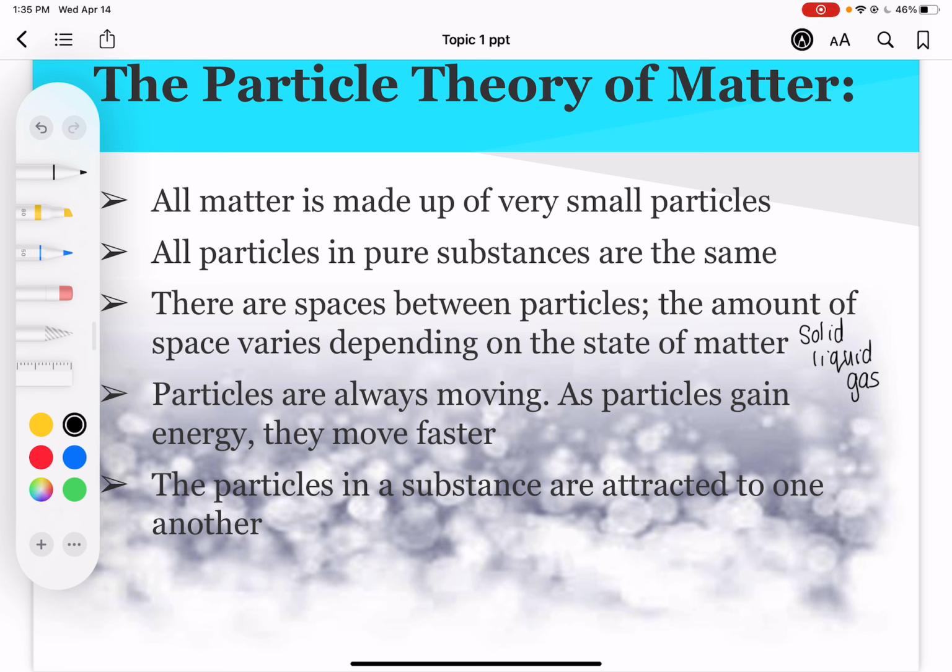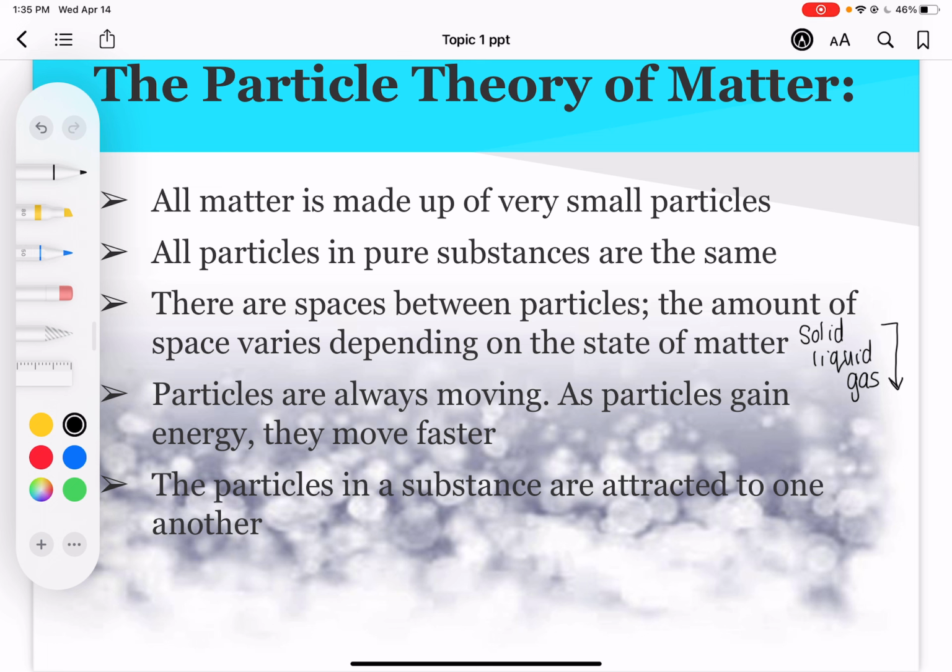Depending on the type of matter, that's going to depend on how much space is in between the particles. The more space, as we go down this list. Solid has the least amount of space in between. They're very closely packed together. In liquids, there tends to be a little bit more space, and in gases, there's even more space. So that really depends on the state of matter.